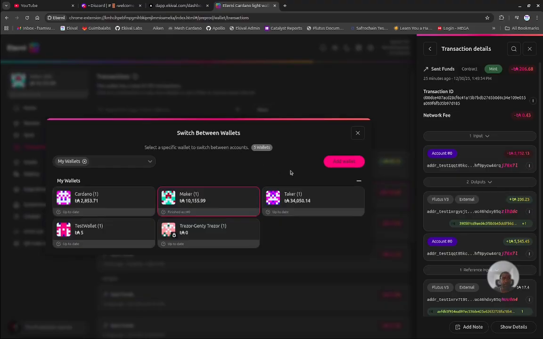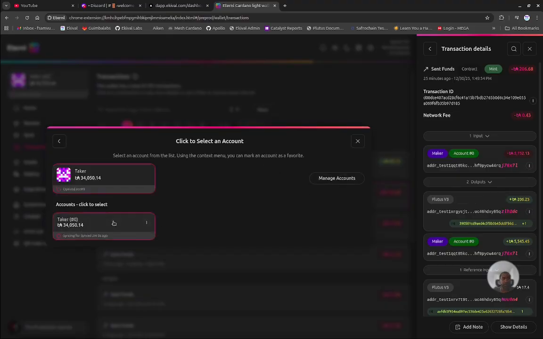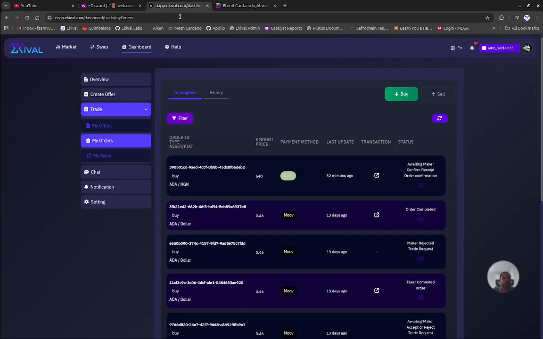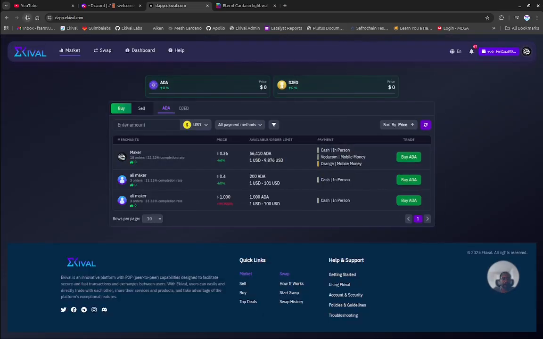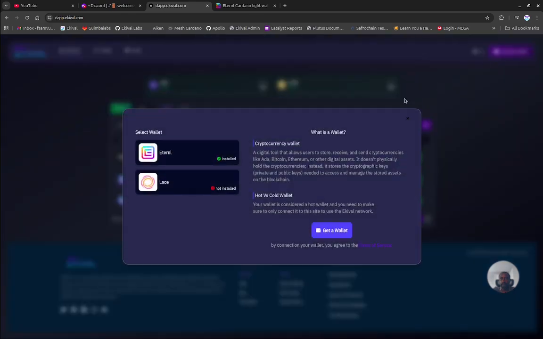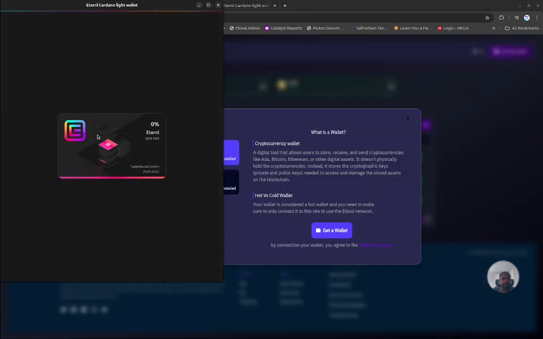and I can change to the taker, and log out as a maker. Connect my wallet as a taker.